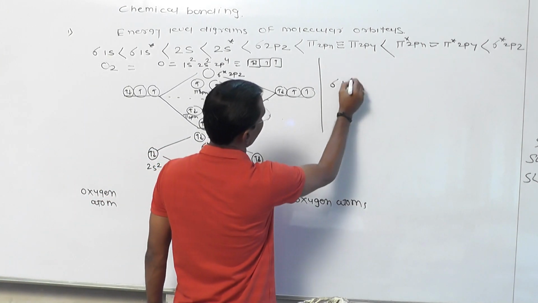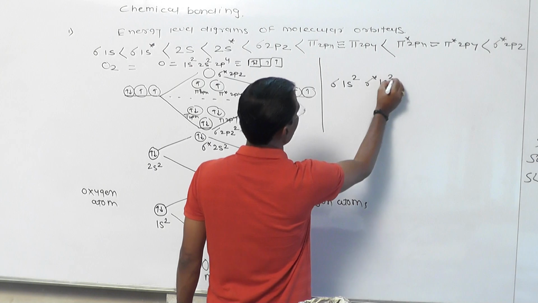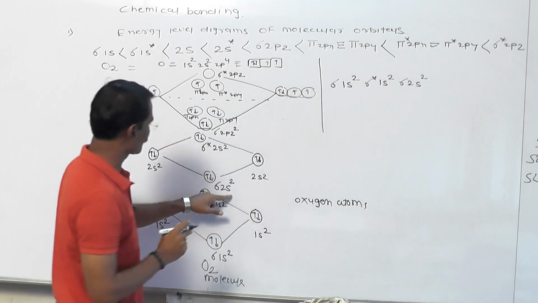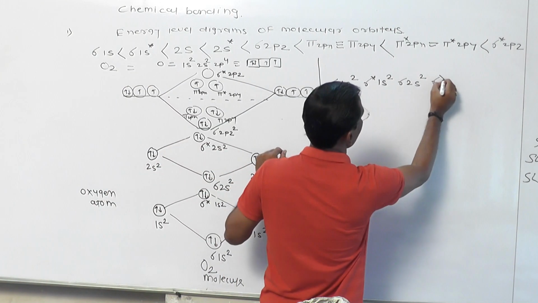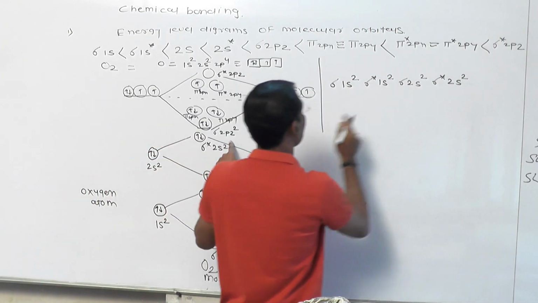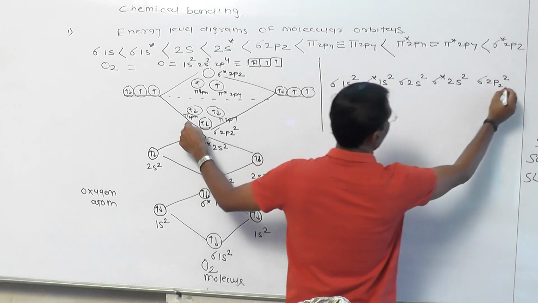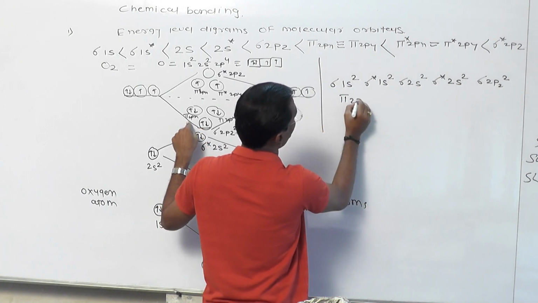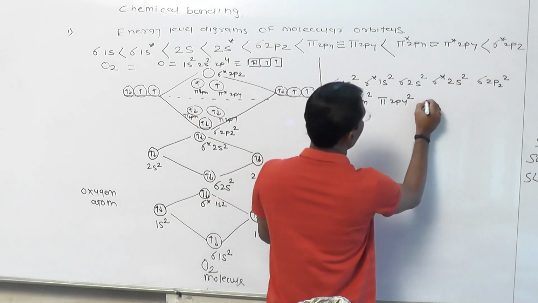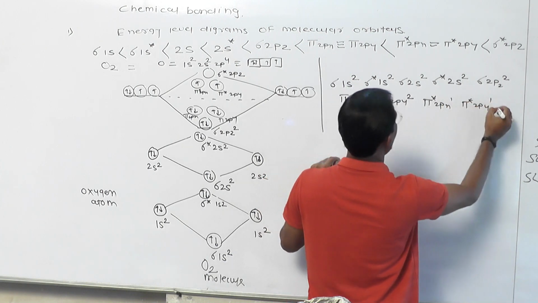This is sigma 1s2, then sigma star 1s2, then sigma 2s2, then sigma star 2s2, then sigma 2pz2, then pi 2px2 and pi 2py2, and finally pi star 2px1 and pi star 2py1, and 2pz star is empty.